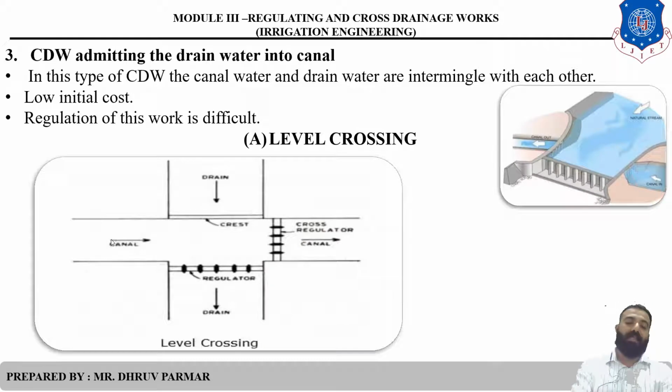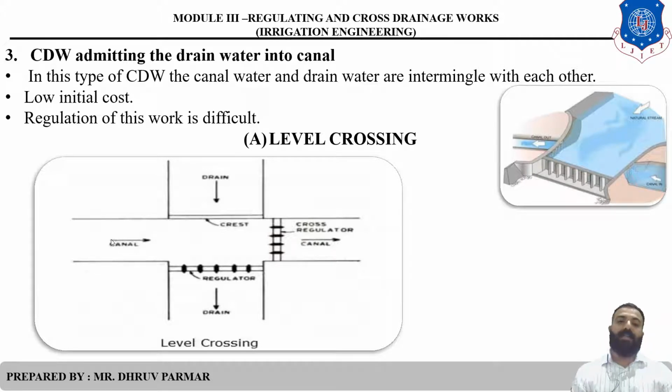Then the third main type, cross drainage work admitting the drain water into the canal. It means here the canal as well as the drain are on the same level. So in this type of cross drainage work, the canal water and drain water are intermingled with each other. So the cost is very low, but the regulation of this work is very difficult, and maintenance is very difficult. So the first type is level crossing.